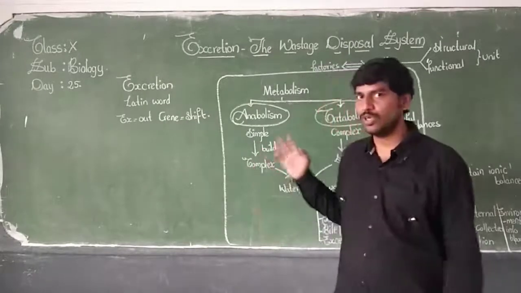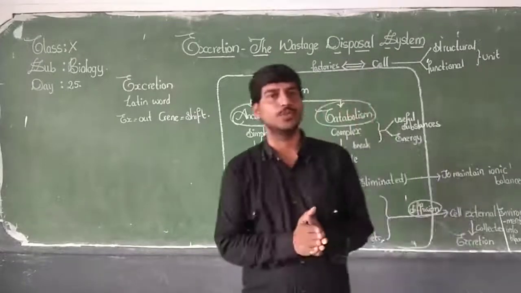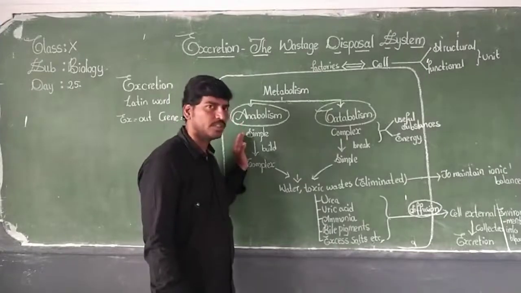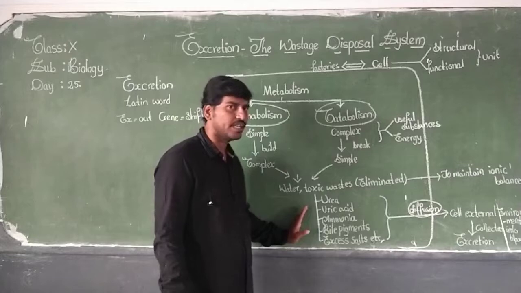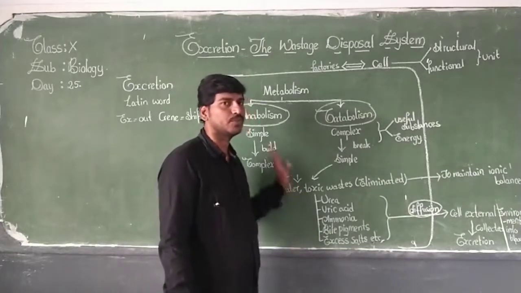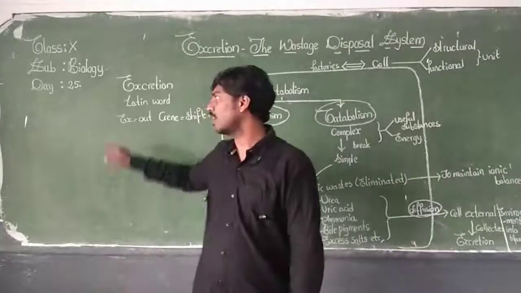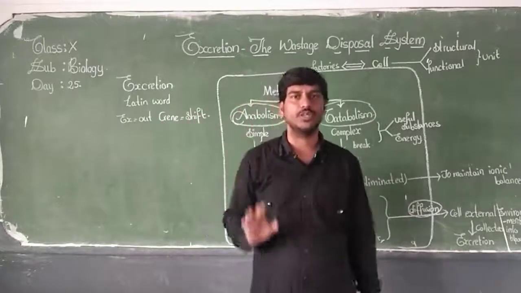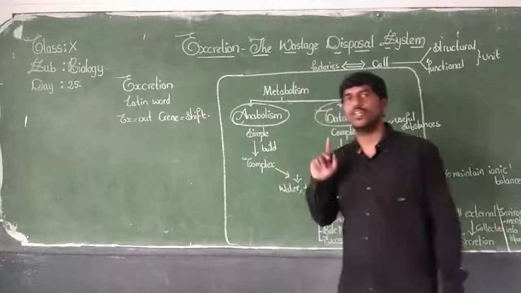I want you to copy this into your notebook, and if anyone asks you, you need to be able to say what you mean by anabolism, what is meant by catabolism, what the different nitrogenous wastes or toxic wastes produced as a result of metabolism are, and what the definition or meaning of excretion is. These are the things you need to remember. So this is about today's class. I give you 2 minutes to copy this.